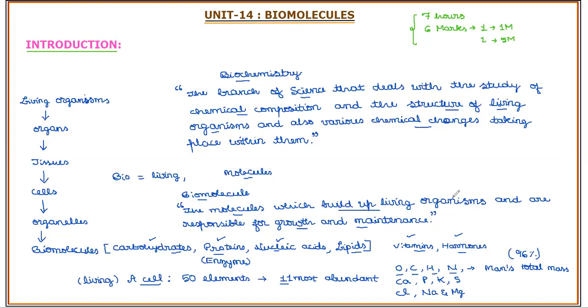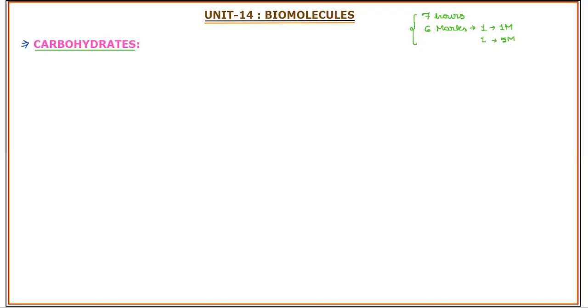So with this basic introduction, now we'll move on to our first class of the biomolecules. We are starting with carbohydrates. We'll start with the first biomolecule, carbohydrates.